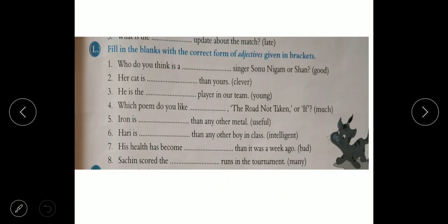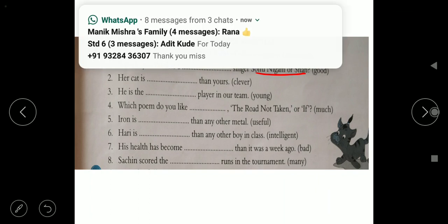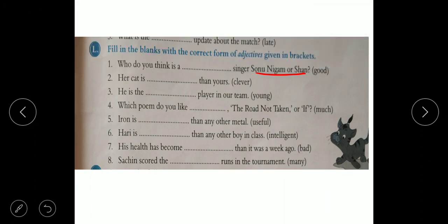Next question, fill in the blanks with the correct form of the adjective given in brackets. Who do you think is a better singer, Sonu Nigam or Shan? Here comparison is there, so we have to write the comparative form, good, better will come. Next, her cat is, than is there, so comparative degree, cleverer. He is the, so superlative form, he is the youngest.